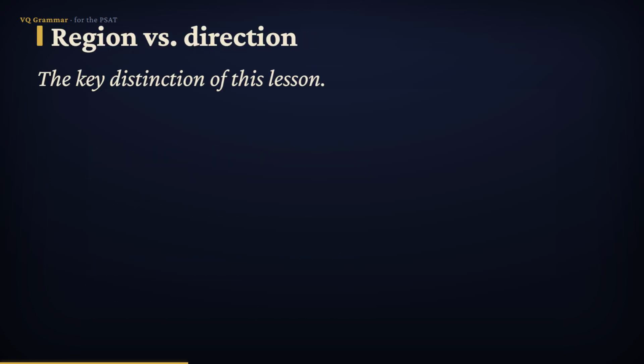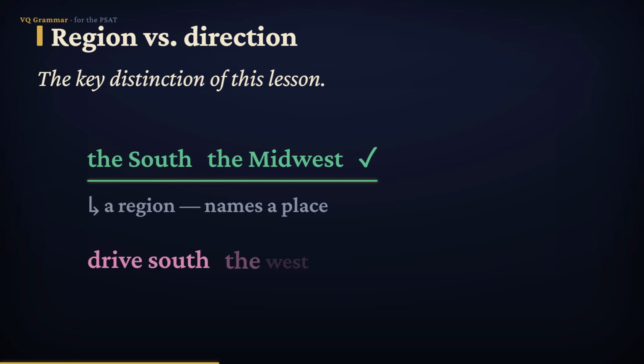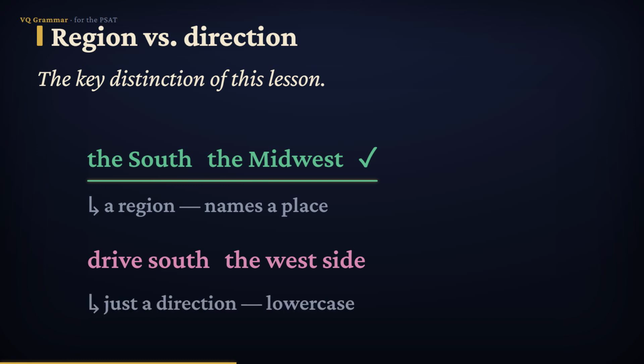Here's the trickiest part, and the heart of this lesson. Capitalize a direction word only when it names a region, a specific part of the country. The South, the Midwest. Those are regions, real places, so they take a capital. But when the very same word just points a compass direction, leave it lowercase. Drive south, the west side of town. There it only tells which way, so it stays small. Region, capital. Plain direction, lowercase.